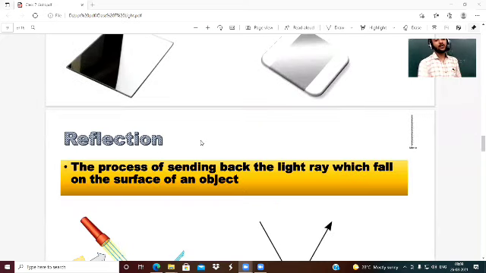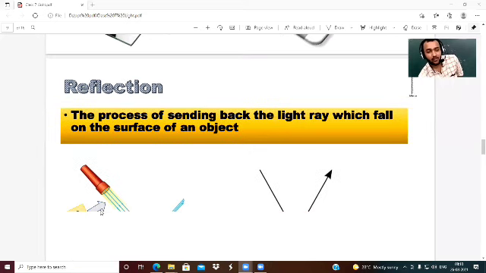Okay. Now what is reflection? The process of sending back the light ray which falls on the surface of an object. When we pass light on a reflecting surface, what happens? The light will reflect, means the light will come back in the same medium. So what is this called? This is called reflection of light.